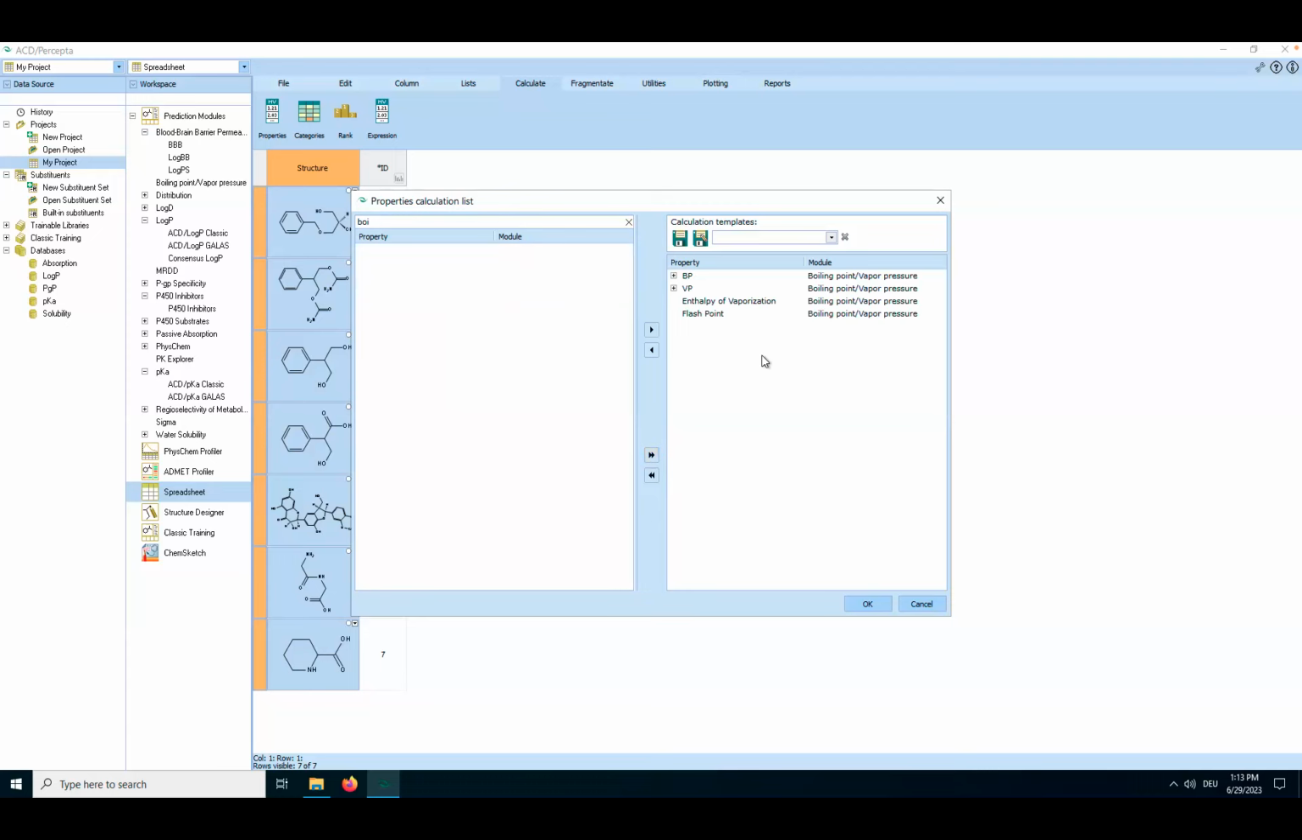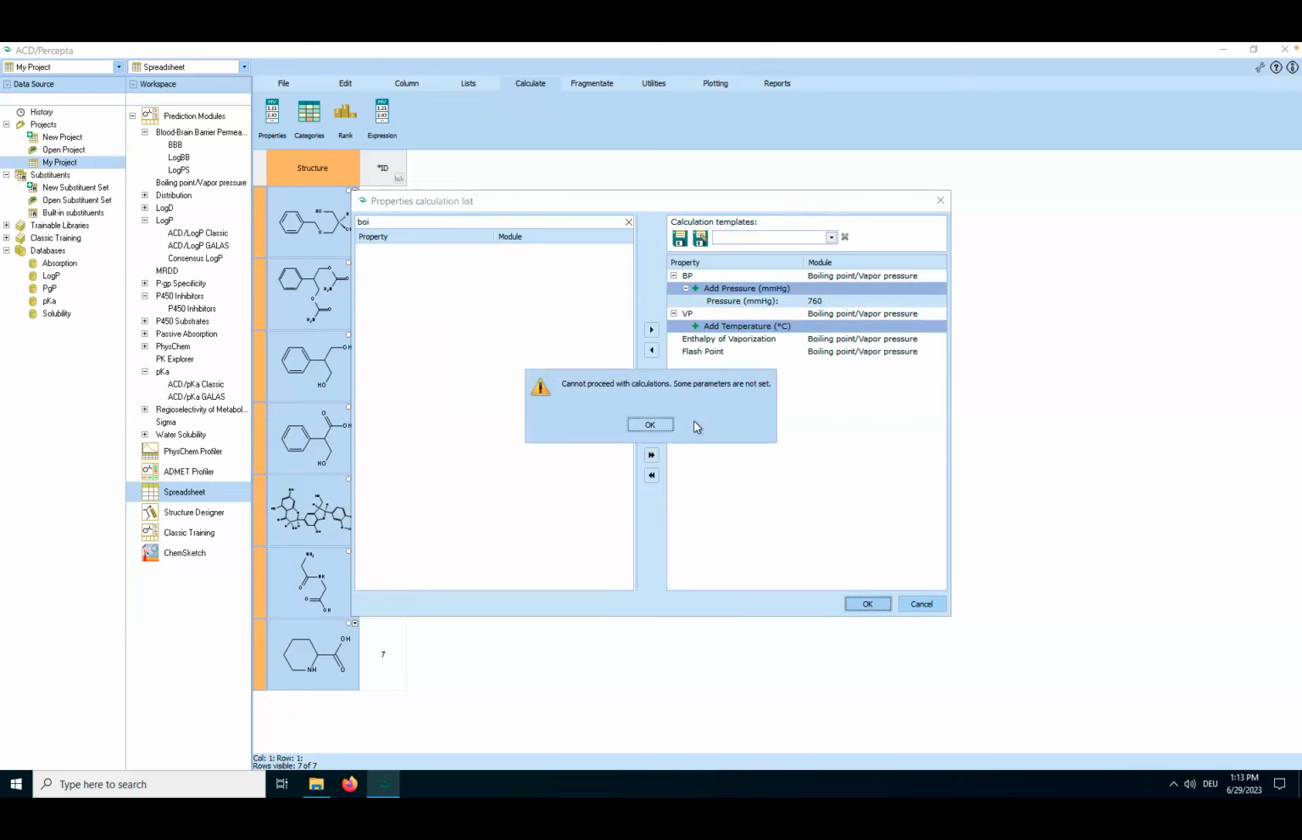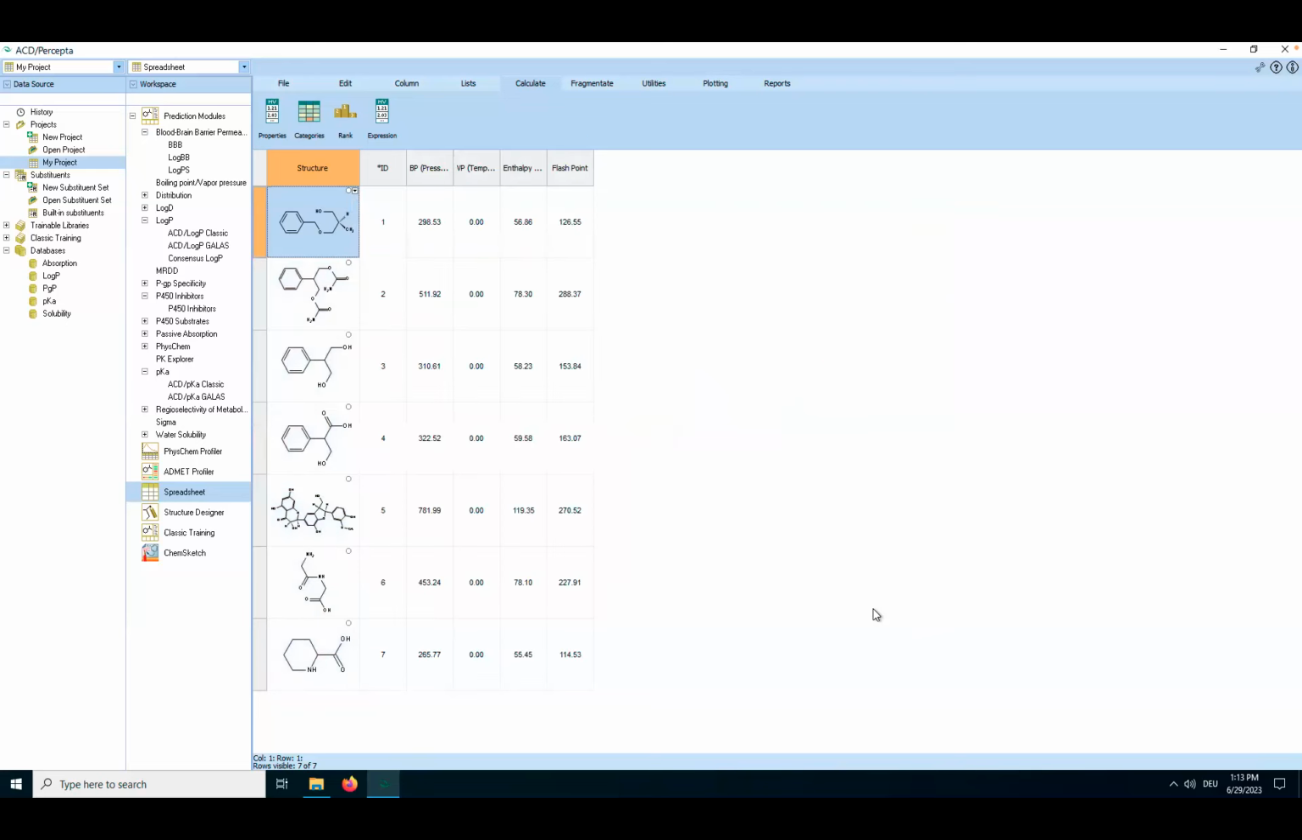I add them to the properties I wish to have. Now there's a little plus, it means that you have, of course, to add the pressure at which you want to calculate. This is in millimeters, so I put 760, and vapor pressure, temperature, let's say 25. I say, okay, cannot proceed because it didn't remember, obviously, what I typed in. 25, enter, okay. And then it populates a table.